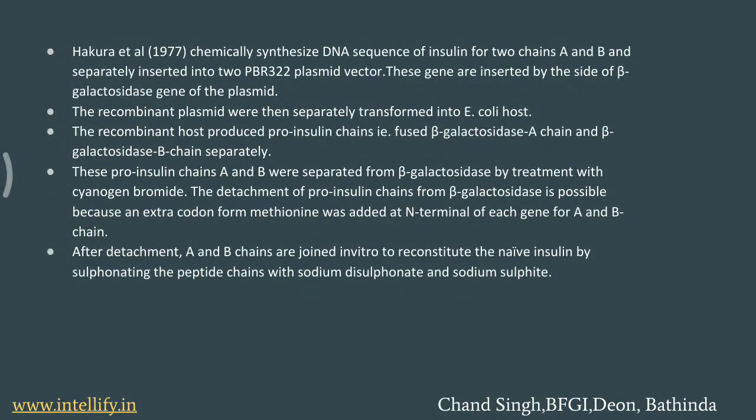So then both the chains A and B are separated from the beta galactosidase, and then these chains are connected with each other by the disulfide bonds that are present in the A and B chain of insulin. So now this insulin is prepared, and we can inject this to the persons or patients that have diabetes to cure the problem of diabetes.